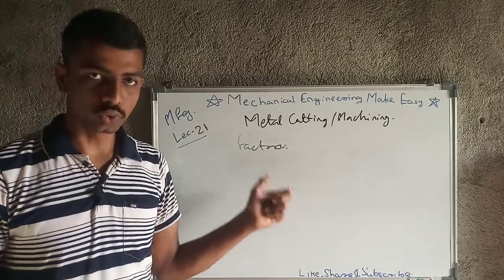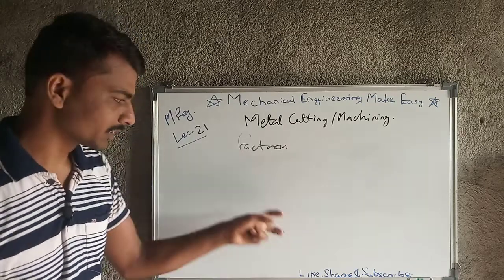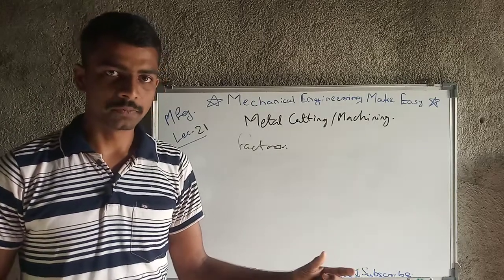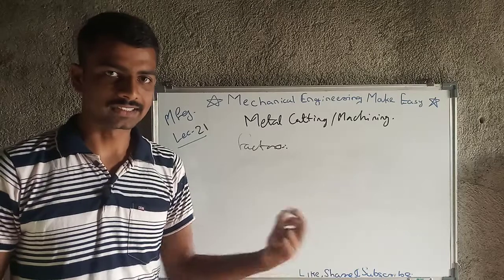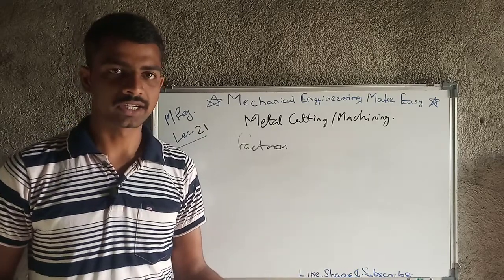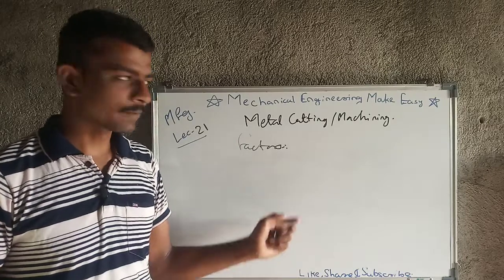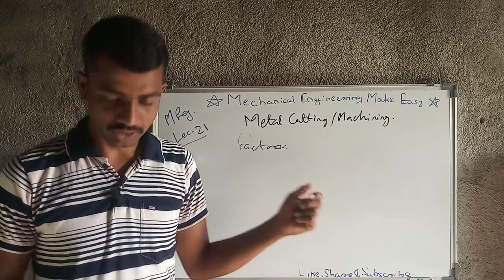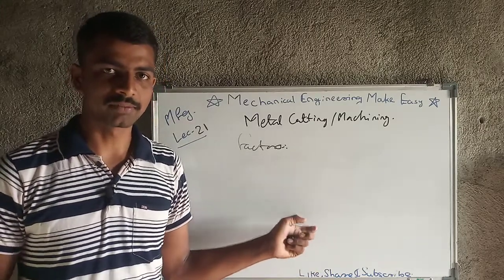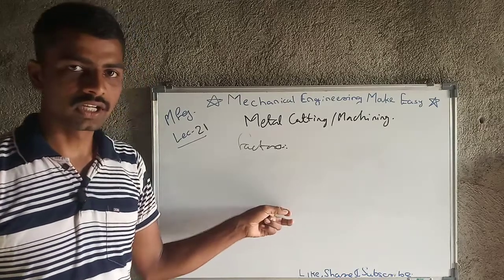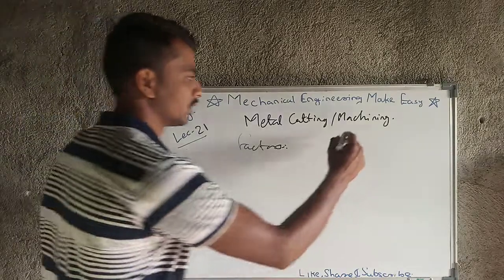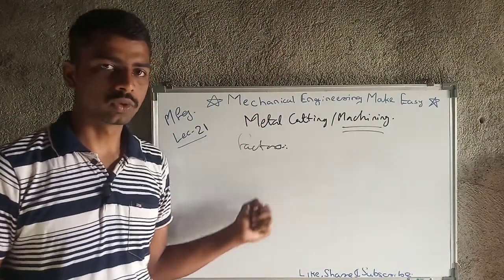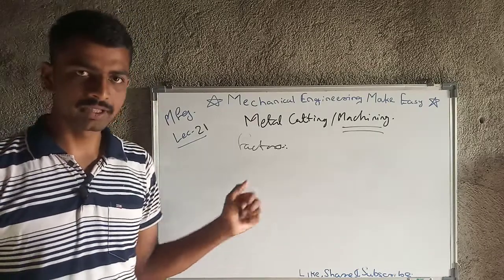Then next is tool geometry. Tool geometry is also very important, as I said in the method of cutting also, the cutting edge is important, and whether we are going to use a single point cutting tool or a multi point cutting tool is also very important. Depending on that, the machining will be affected. Then next is interaction between tool and workpiece. What kind of interaction is happening between tool and workpiece will also affect the machining operation. These are three factors: properties of workpiece material, tool geometry, and interaction between tool and workpiece.